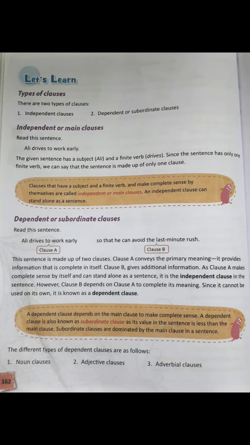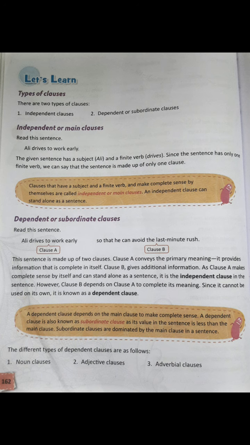Types of clauses. Now there are two types of clauses: independent clauses and dependent or subordinate clauses. Now what is an independent clause? An independent clause is also known as a main clause. Now read this sentence. Ali drives to work early. The given sentence has a subject Ali and a finite verb drives. Finite verb you already know, it is the main verb.